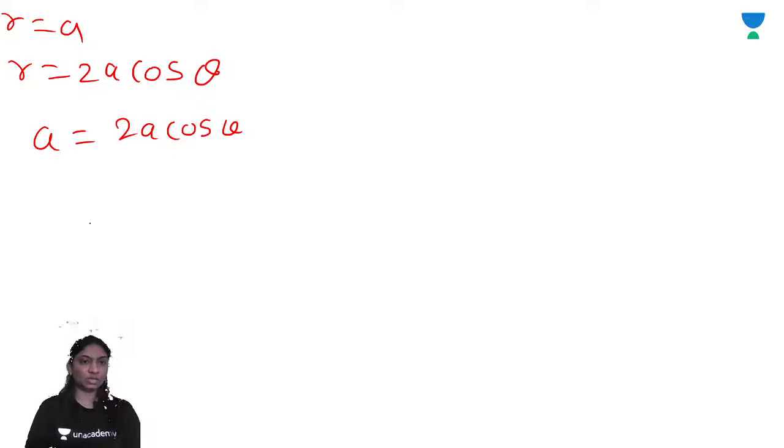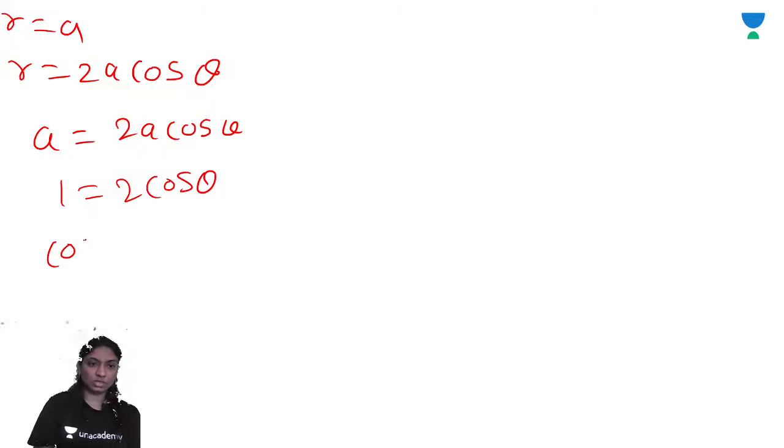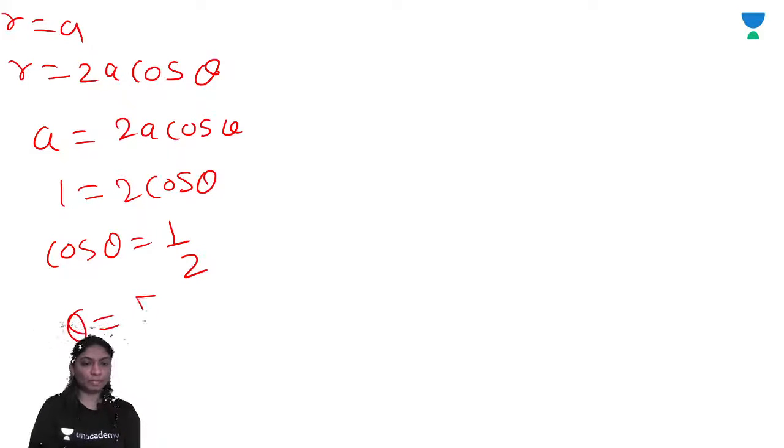With this, we'll get 1 is equal to 2 cos theta, so cos theta is equal to 1 by 2. Now what is theta? Pi by 3.